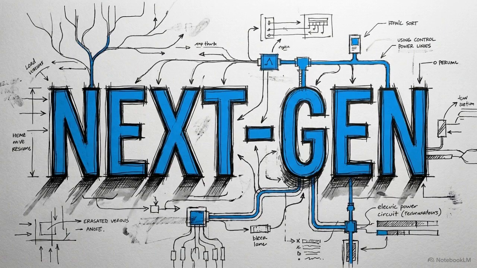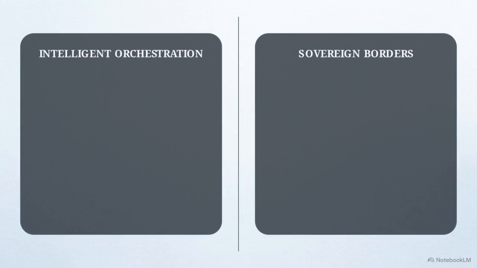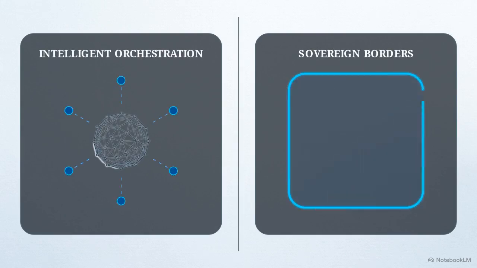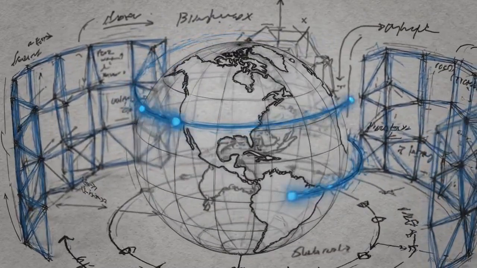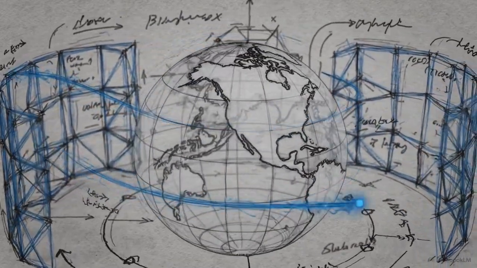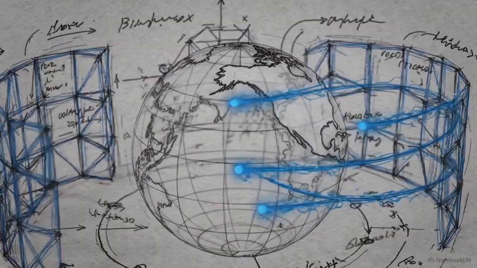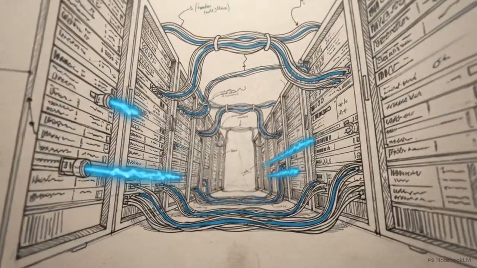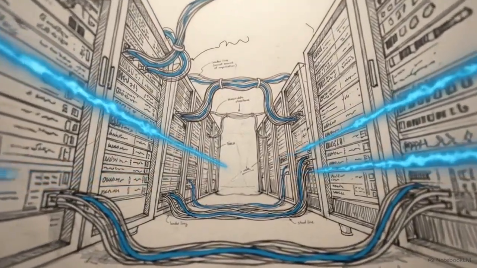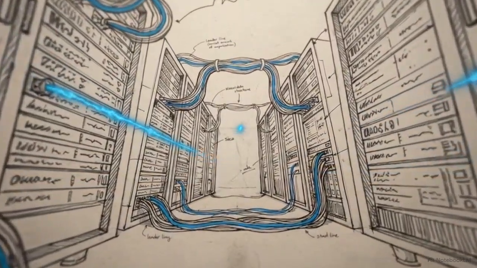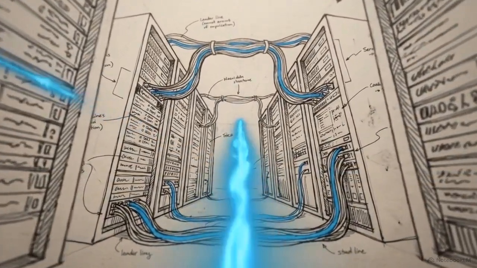This has forced the development of Cloud 3.0. This architecture is built on two specific pillars: intelligent orchestration and sovereign borders. Transitioning to this model means moving from building static networks to designing systems that are aware of their own data boundaries. The first pillar of Cloud 3.0 is active intelligence. Instead of relying on manual configuration, the infrastructure uses autonomous logic to make real-time decisions.